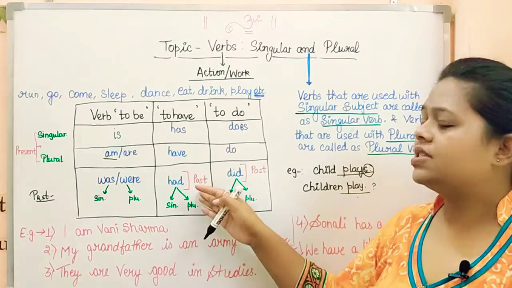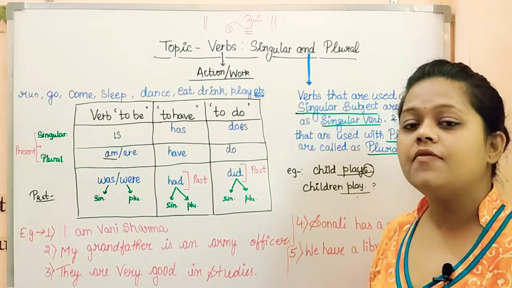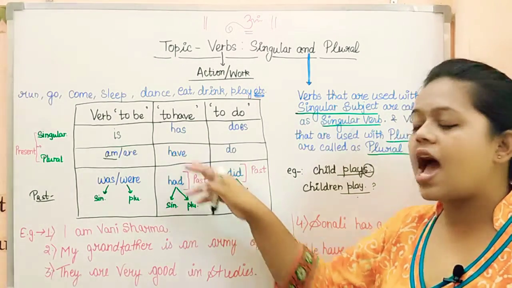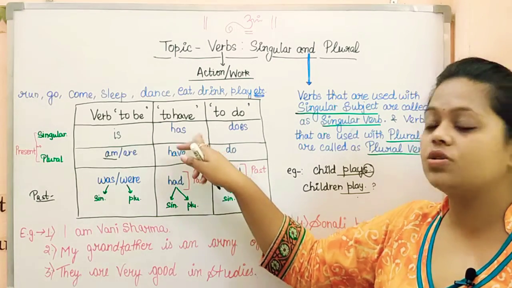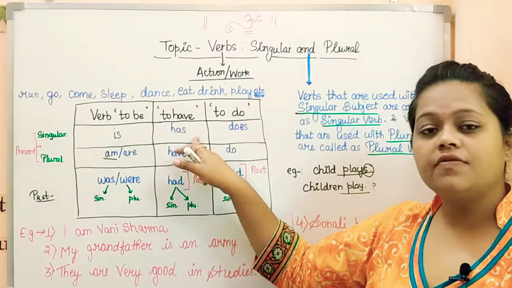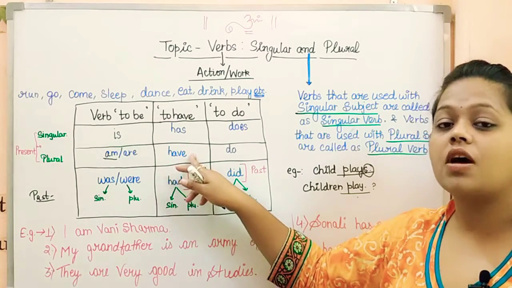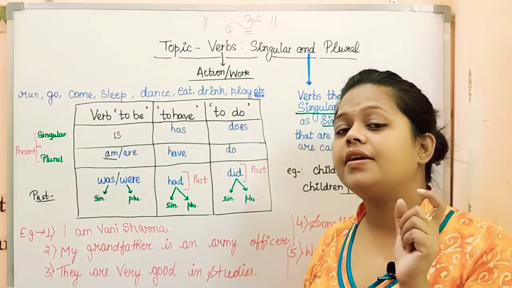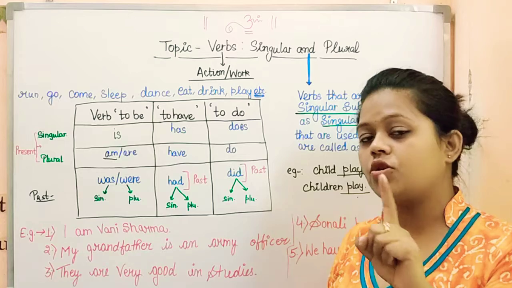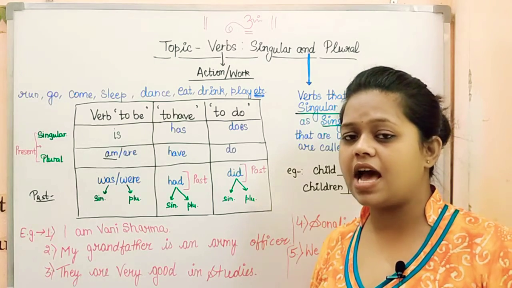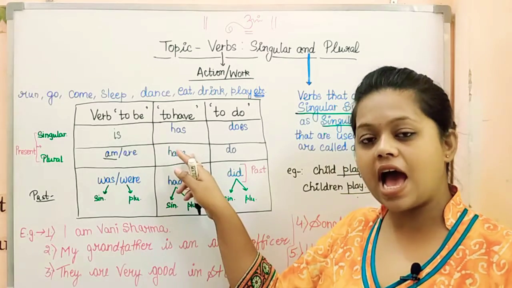Let's move towards have form of verb. In have form of verb, we use has, have, had. If we talk about present tense, we do use has and have. Has with singular subject and have with plural subject. So I've already told you I is considered as plural subject. So with I we are going to use have.